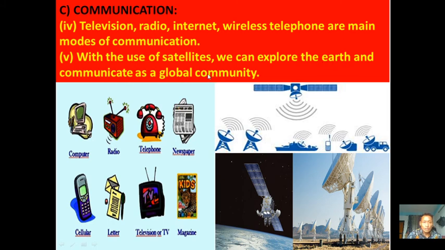Nowadays, all the nations are closely connected by the communication system. Because of that, it is called a global community or global village. Right now, if something is happening in one part of the world, it is watched live. We can see the news channels live.